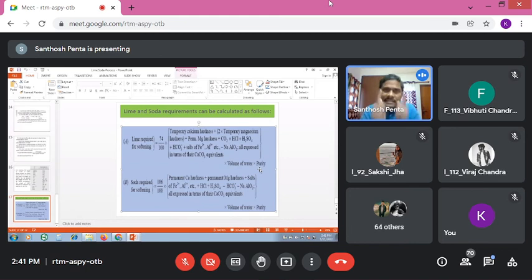We have to calculate the lime. We know that 1 mole of carbon dioxide requires 1 mole of lime. That means if carbon dioxide is there, lime is required. Then what is the simplified formula? Lime requirement is equal to 74 by 100 into carbon dioxide in equivalence of calcium carbonate, bracket close, into volume of water into purity factor. That means, based on the data, you simplify the formula.